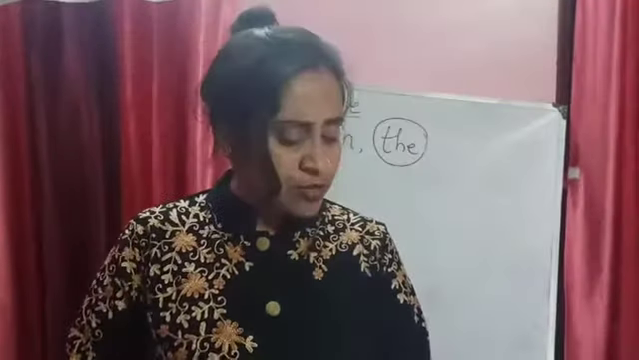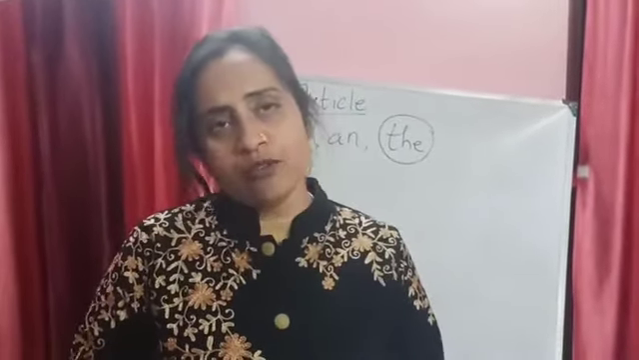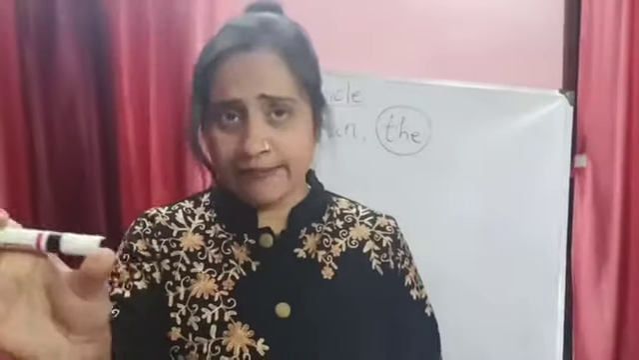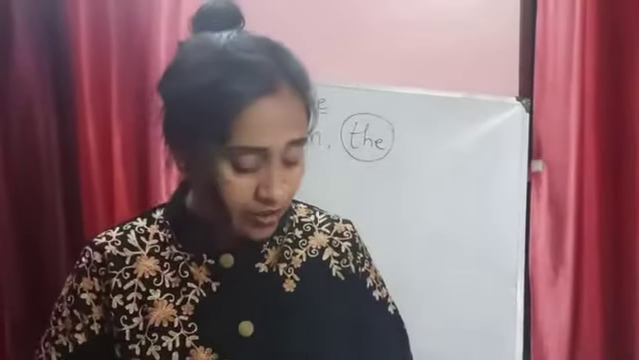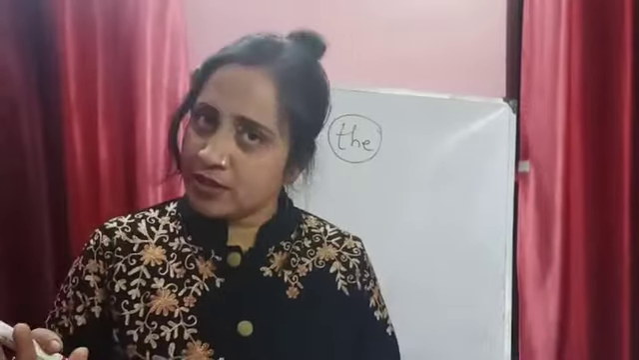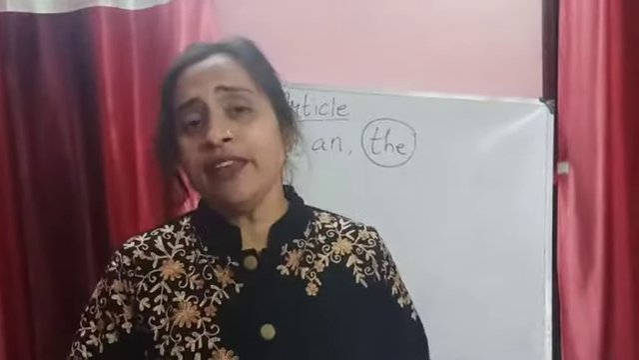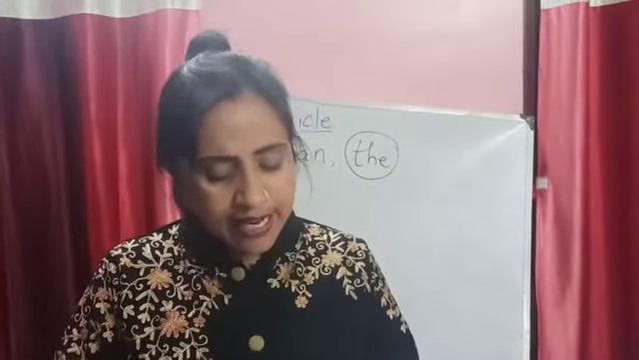When we introduce a person or thing for the first time, we use a or an. But when we speak about that person or thing again, we use the. Suppose a lion and a rat were good friends. You are introducing them for the first time. But when you talk about that lion and that rat, then you use the: the rat helped the lion.